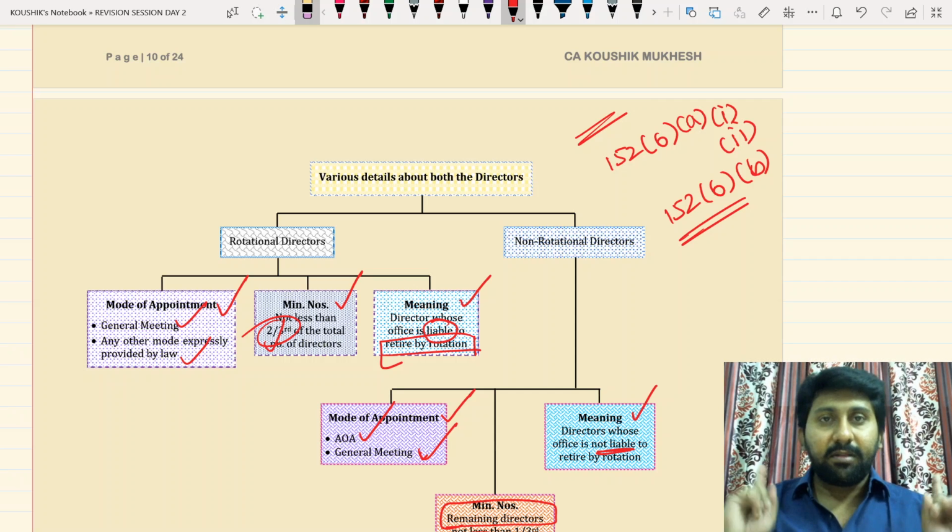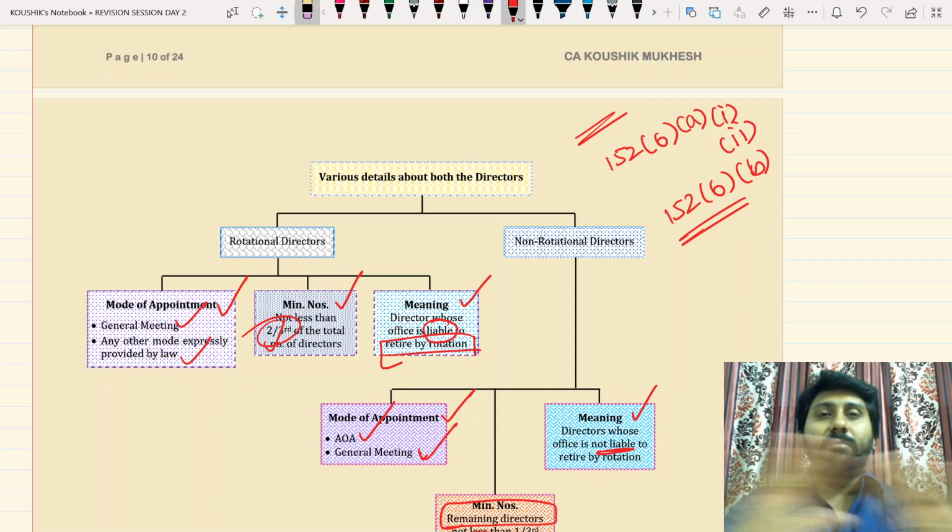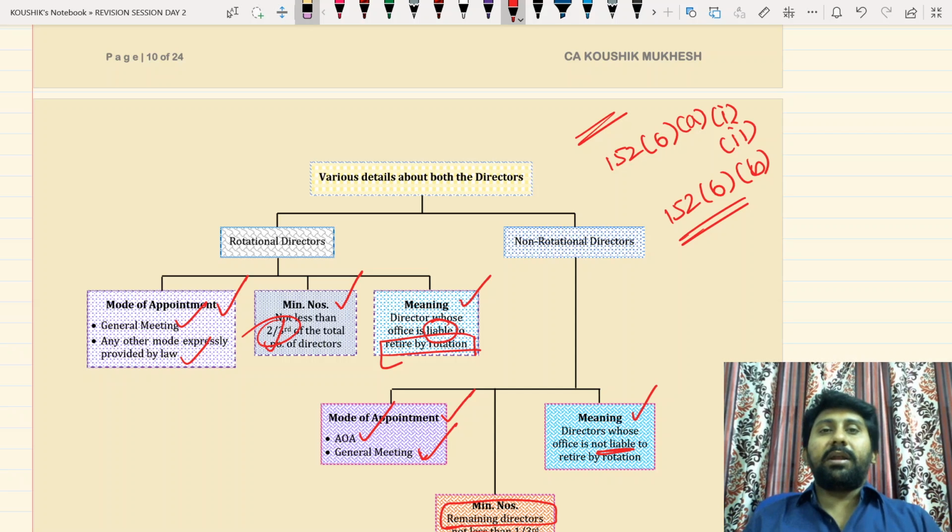But for fast revision, point number 1: the total number of directors under this section will be divided into how many categories? Two: rotational and non-rotational. What is a rotational director? One who is liable to retire by rotation. How many minimum? Not less than 2/3. And how are they appointed? Generally, the general meeting will appoint. If any provision says appointment of a rotational director is in some other way, follow that. If nothing is said, they will be appointed in a general meeting, probably under section 160.